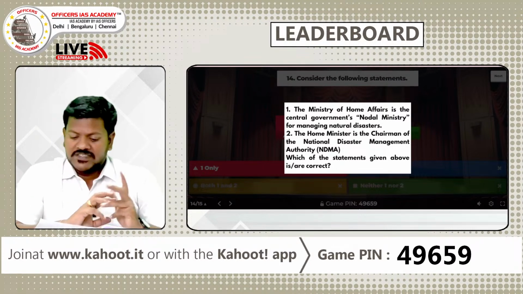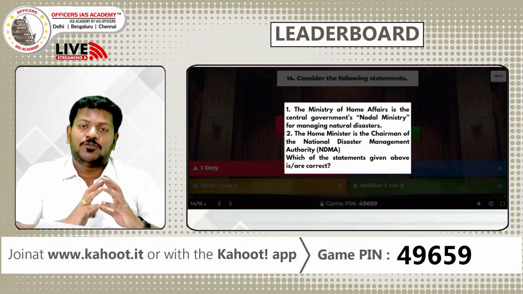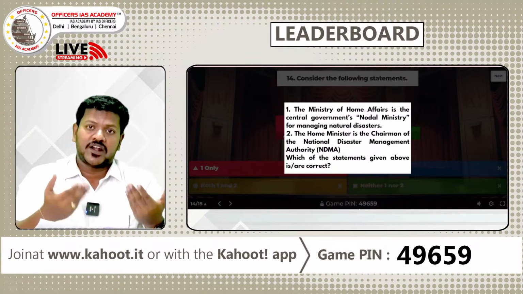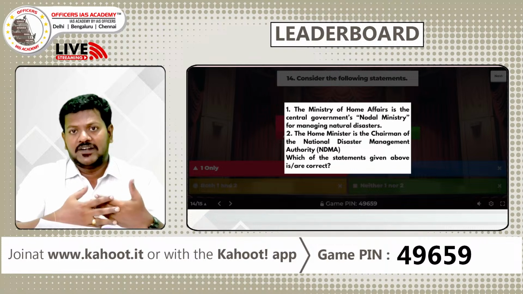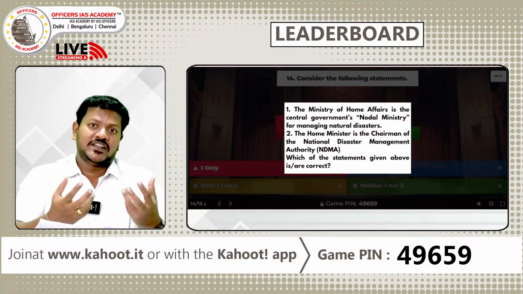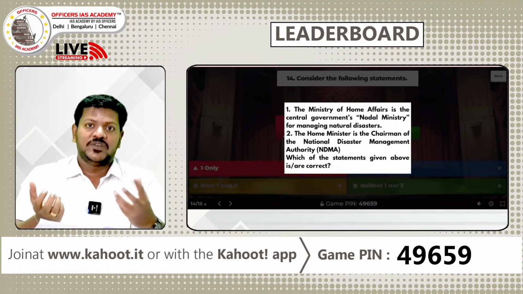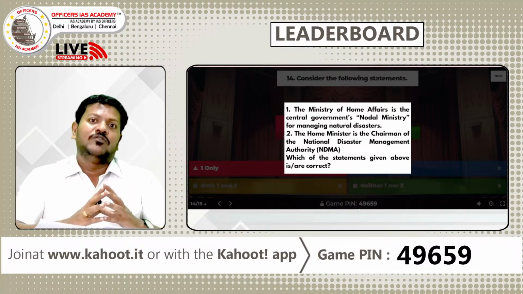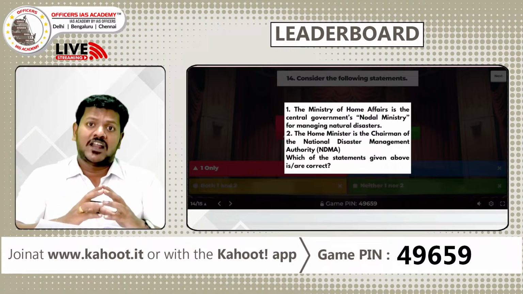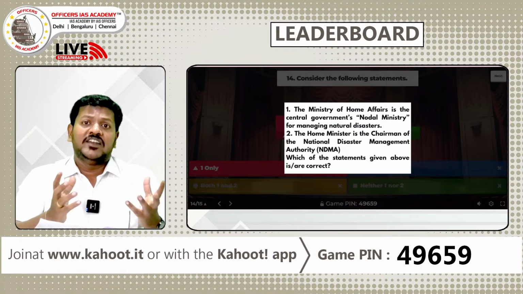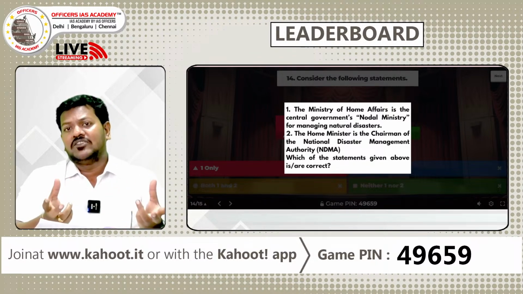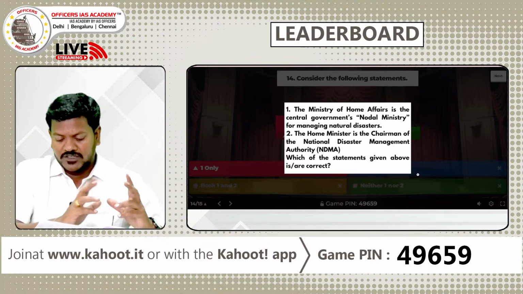What we see here is this authority works for taking measures for preventing disasters and also responding to disasters whenever they happen. It coordinates with all the ministries, and with the center and state governments, and sets the overall policy framework for disaster management, how we need to plan for it and how we need to make our infrastructure disaster resilient. All these important aspects will be handled by the National Disaster Management Authority.